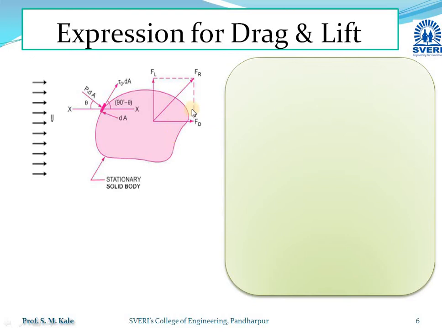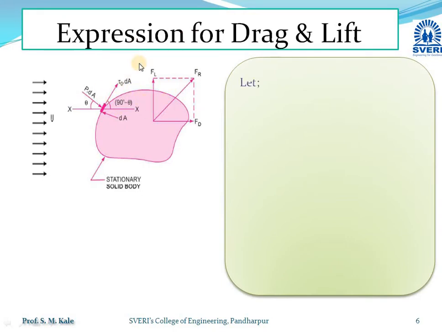The drag force is the combination of the horizontal components of all those forces along the direction of motion, and the lift force is the summation of the components of pressure and shear forces perpendicular to the direction of motion.